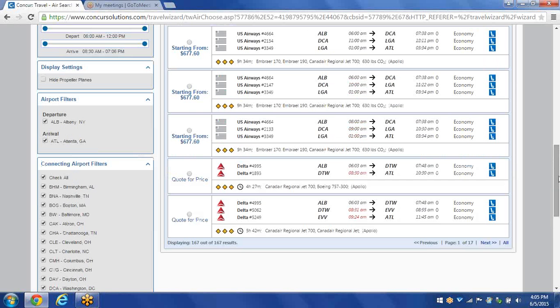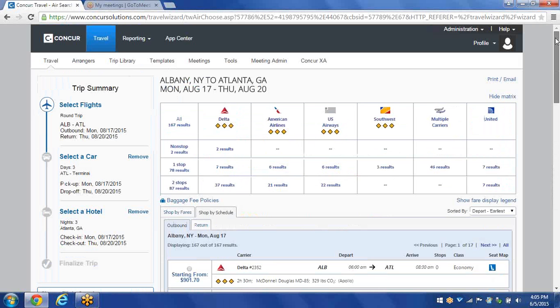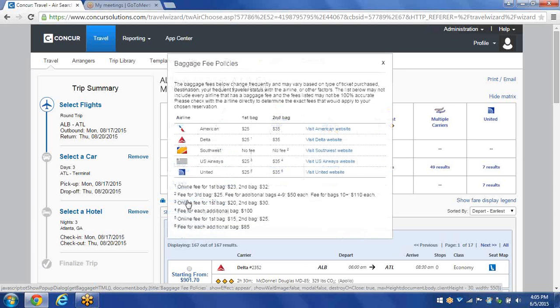So scrolling back up to the top of the page, at the very top, this is what we call the flight matrix. In the flight matrix, all the airlines are at the top, and the results are down below, and all the results for each airline are below that. Right below the flight matrix, we have something called baggage fee policy fees. Feel free to click on that, and it will show you how much each airline does charge for the bags that you will bring.